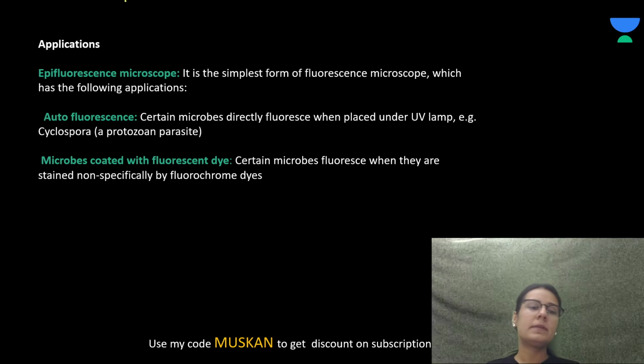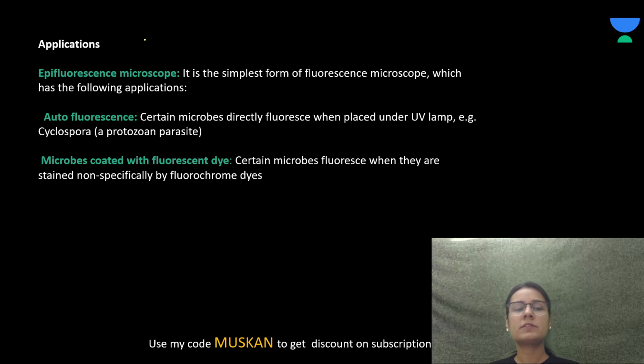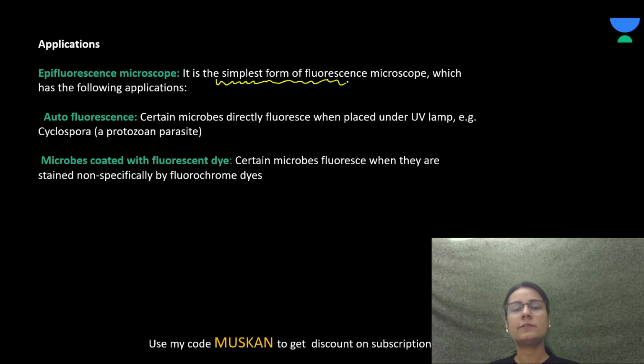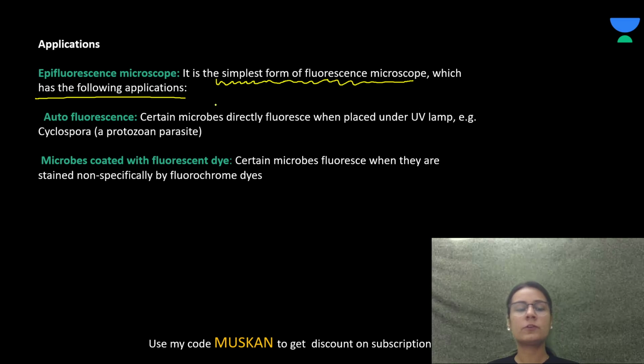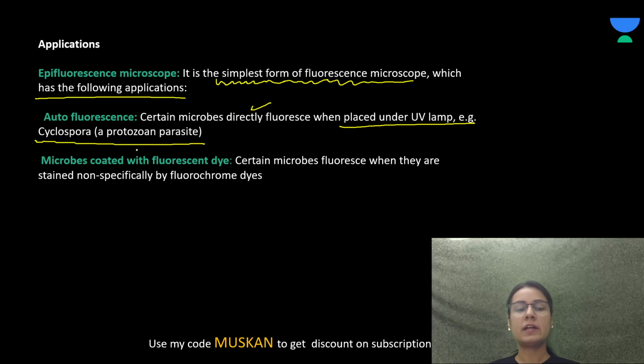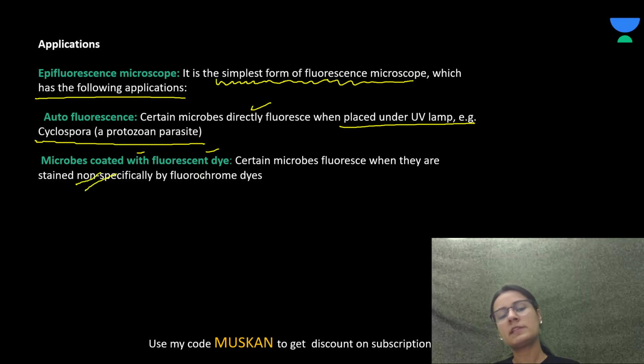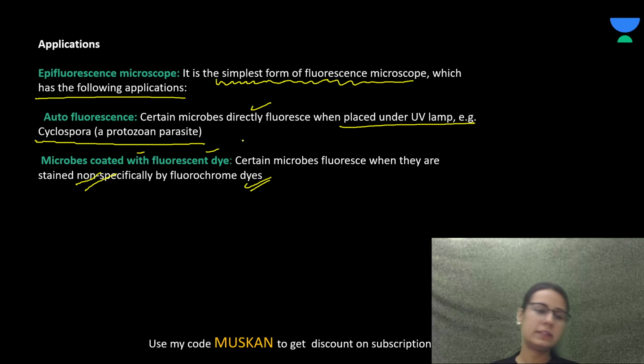Now, the application: the epifluorescence microscope is just the simplest form of fluorescence microscope, which has the following applications. That is autofluorescence, where certain microbes such as Cyclospora fluoresce by themselves, and microbes coated with fluorescent dye, that is, they are stained specifically by fluorochrome dyes.